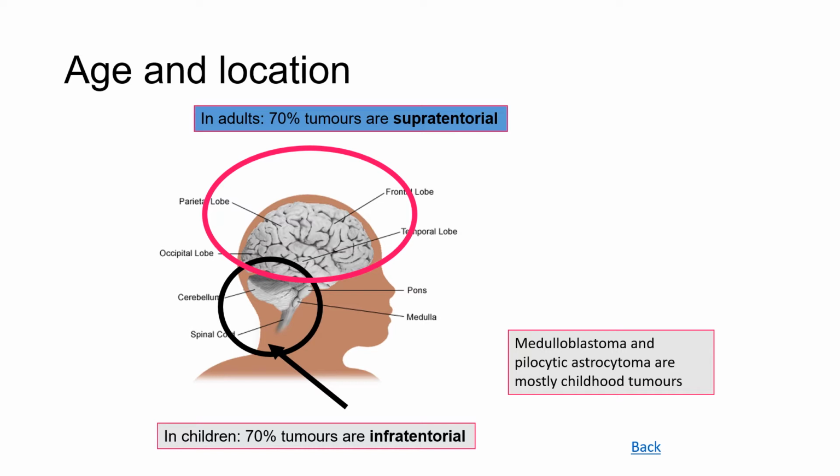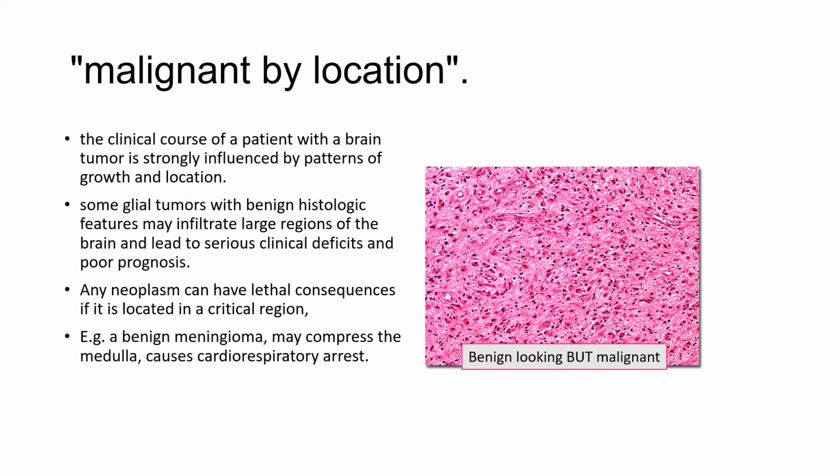Medulloblastoma and pilocytic astrocytoma, for example, are mostly childhood tumors, and they are mainly seen in the cerebellum, which is infratentorial.